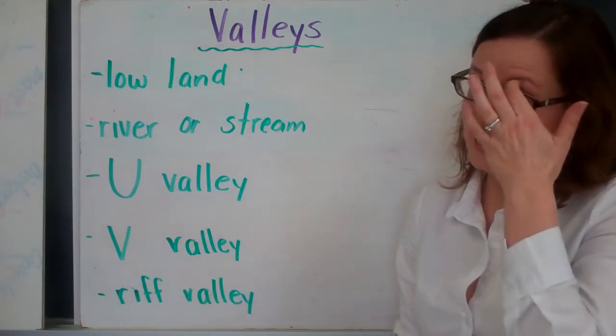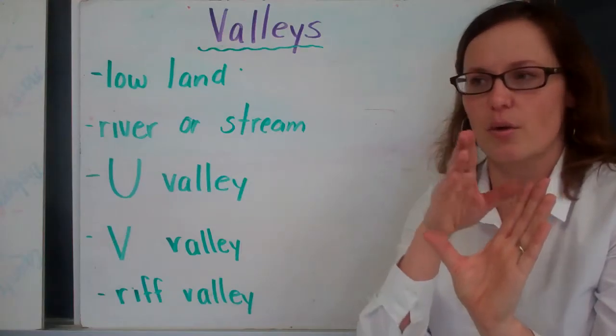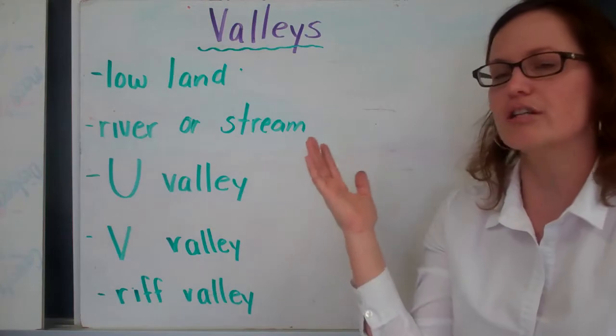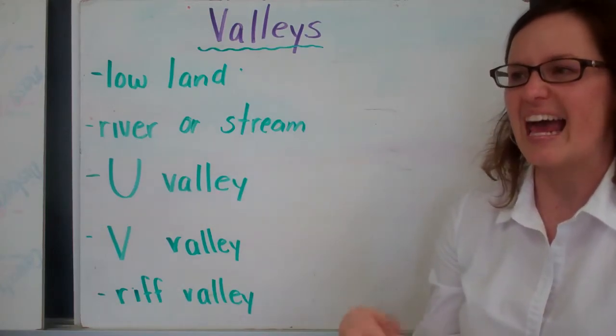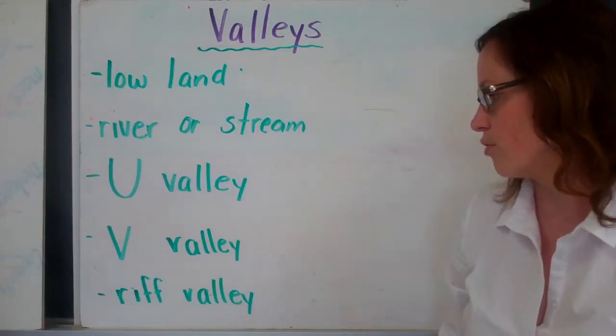The V valley is more of a point, right? So at the bottom, it's narrower than it is wide at the top, and it usually has a river or stream that moves through it, and it's through erosion and things carrying material along through the valley.